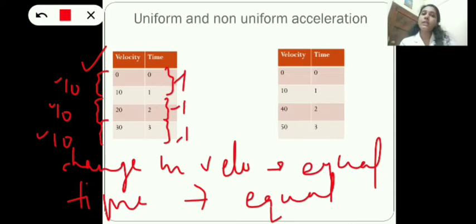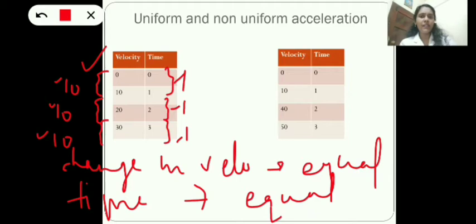Change in velocity is equal, right? And also the time interval is also equal. So this type of motion is known as uniform acceleration, where the velocity changes equally in equal time intervals. Okay, so this type of acceleration is uniform acceleration.